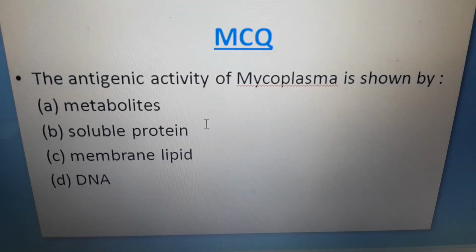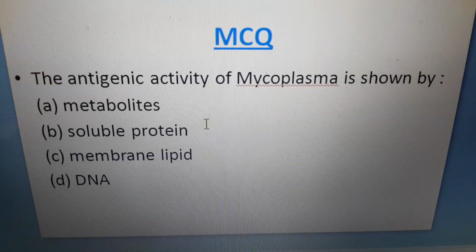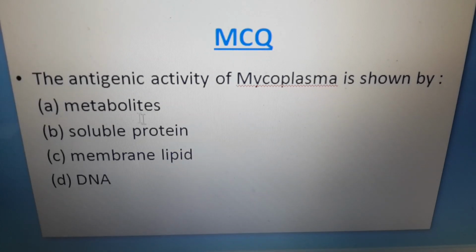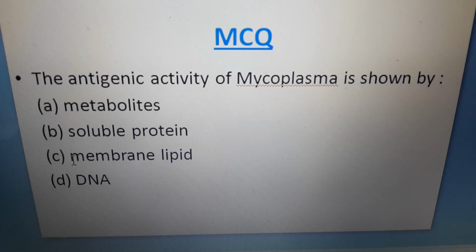Next question. The antigenic activity of mycoplasma is shown by metabolites, option A, option B, soluble protein, option C, membrane lipid, and the last option is DNA. Which would be the correct option?